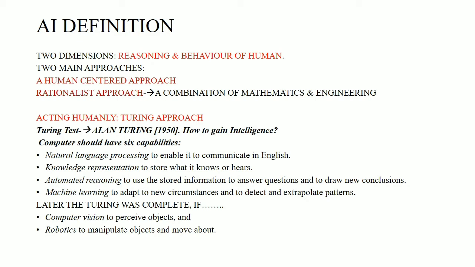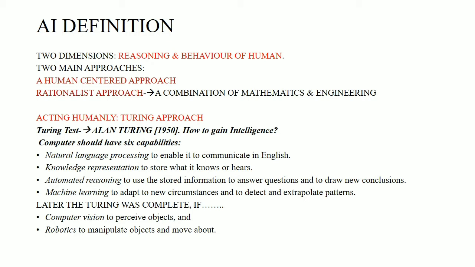The Turing test was executed in 1956. How do you gain intelligence? How can you make a computer have artificial intelligence, like the intelligence of a human? The computer should have six capabilities, the first being natural language processing, to enable it to communicate in English like a human.